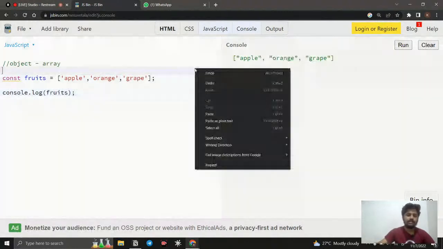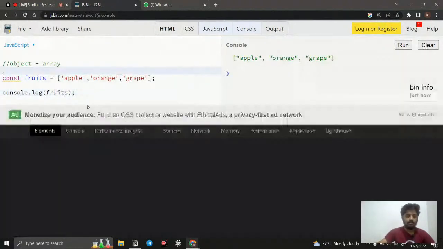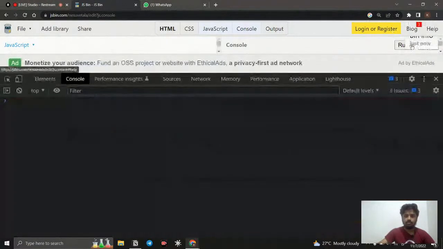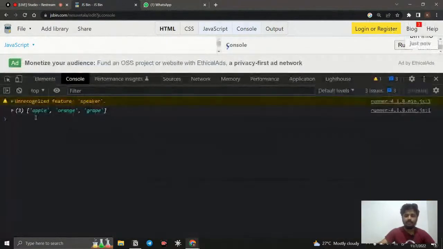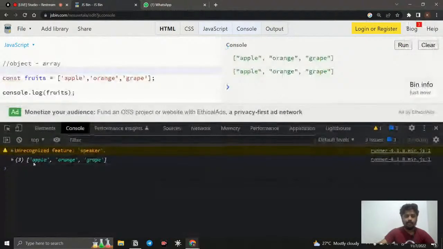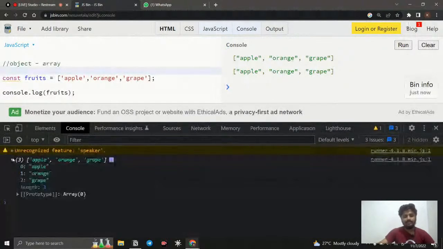That was in JSBin. Let's see how it works in our original setup. If I go here, clear the console and run again, you can see this is how the array is created. The array is shown by console.log fruits, and you can see apple, orange, and grape. And you can see this arrow mark. If I click this arrow mark, you can see how it is stored, and you can see length 3.